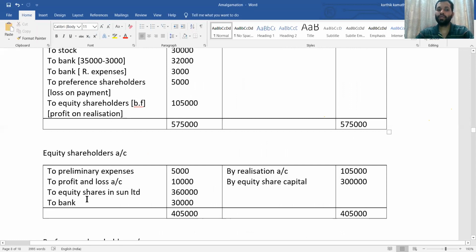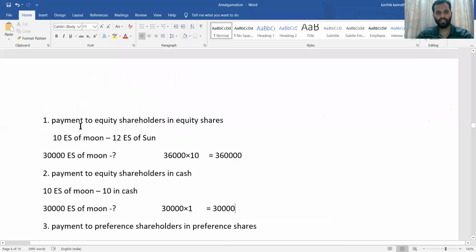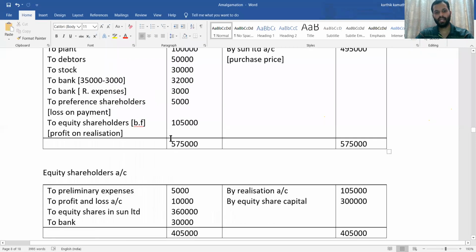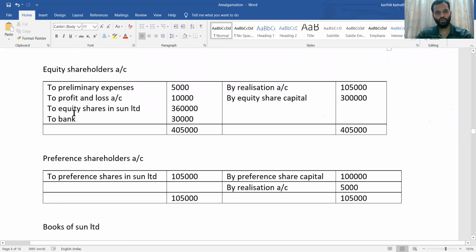Then to equity shares in Sun Limited. So what is this entry? Equity shares in Sun Limited is a payment made to equity shareholder in equity shares. So that entry comes here: to equity shares in Sun Limited, 3,60,000, from working note 1, where you have got this answer. Then to bank account.